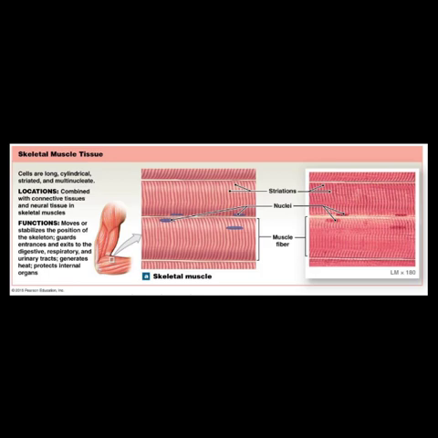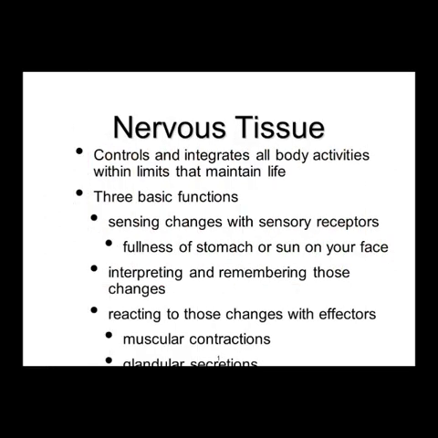Nervous tissues control and integrate all body activities within limits that maintain life. The three basic functions are sensing changes with sensory receptors, such as fullness of the stomach or sun on your face, interpreting and remembering those changes, and reacting to those changes with effectors, that is muscular contractions and glandular secretions.